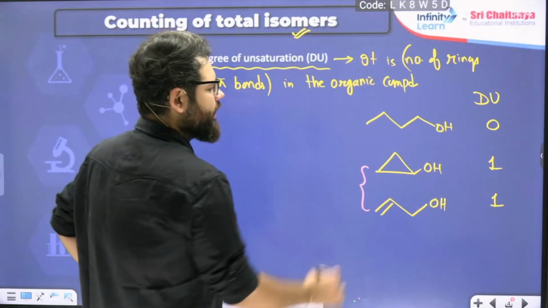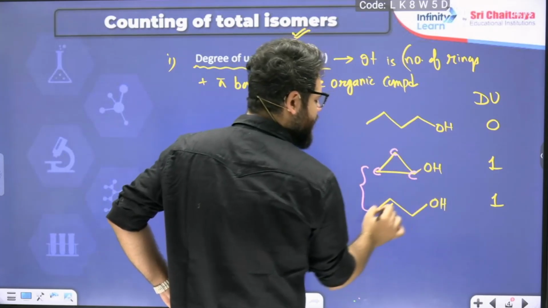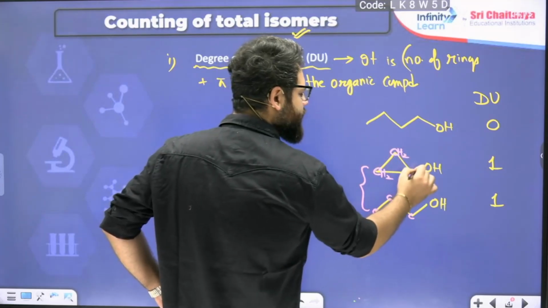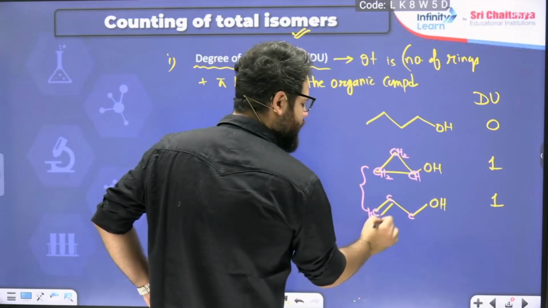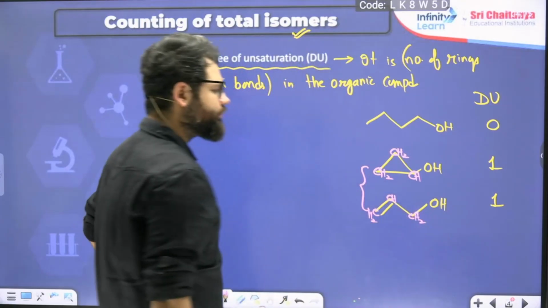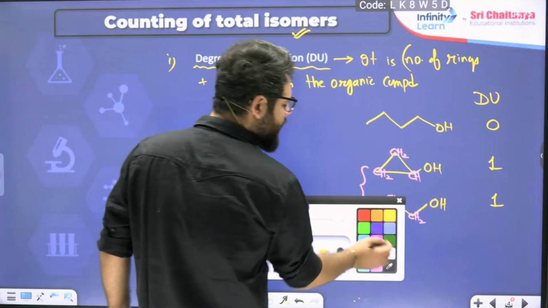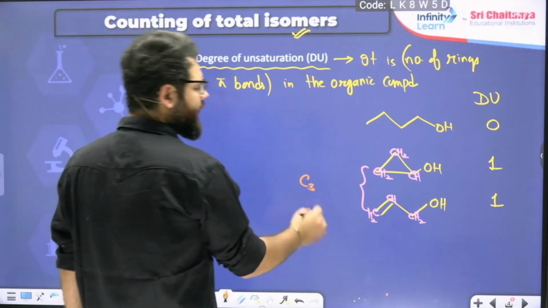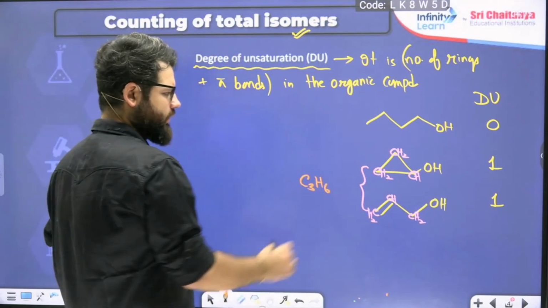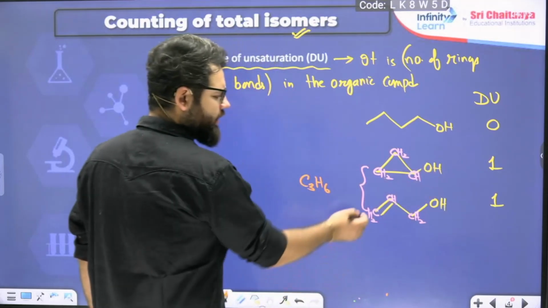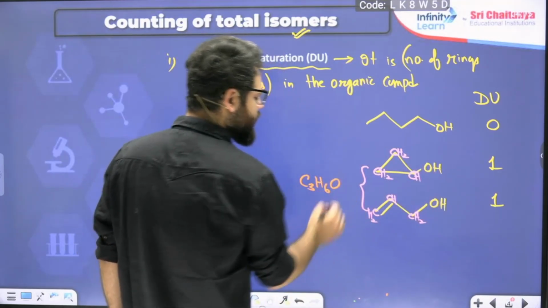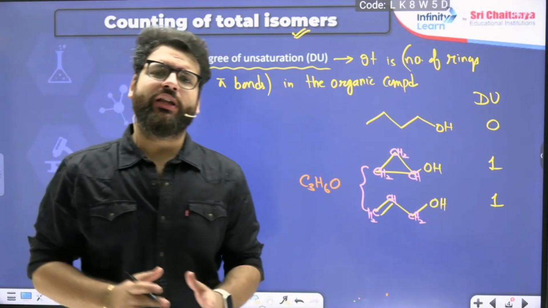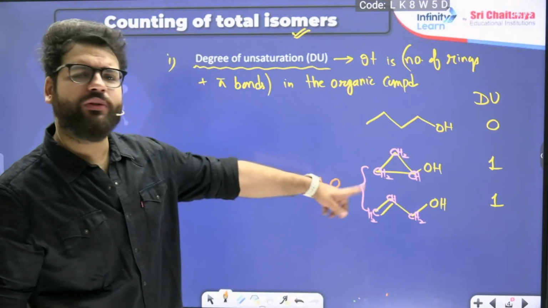If you see carefully, it is 3 carbon. Here also I am taking 3 carbon. This is CH2 group, CH2 group, CH group. This is CH2 group, CH group, CH2 group. So if I check their formula, both of their formulas are coming exactly the same: 3 carbons, and if you count the total number of hydrogens, it comes to 6 here. In this also 2 plus 2 plus 1 plus 1, 6, and 1 oxygen. So very important, in isomers, degree of unsaturation will remain the same. So these two are isomers of each other.